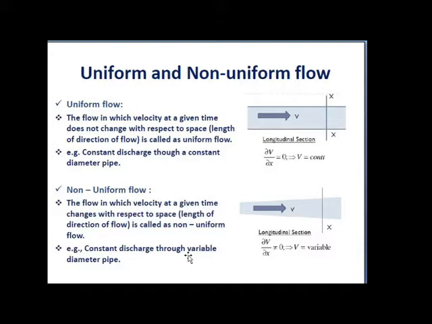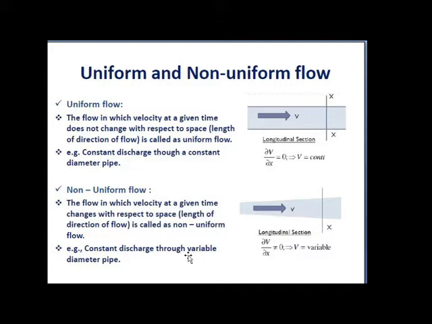Uniform flow is the type of flow in which the velocity at every point does not change with respect to space. In steady and unsteady flow, the fluid characteristics change or do not change with respect to time. Here we are considering space. If the velocity changes with respect to space, then it is called non-uniform.